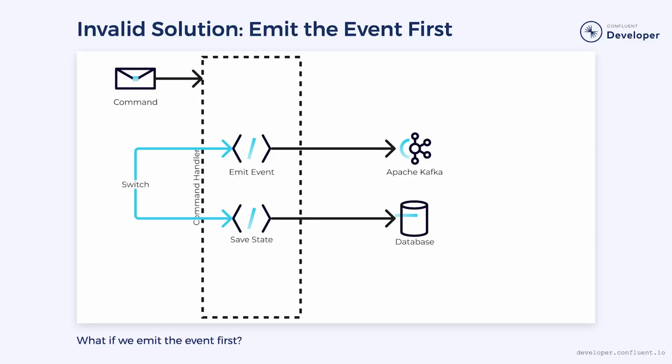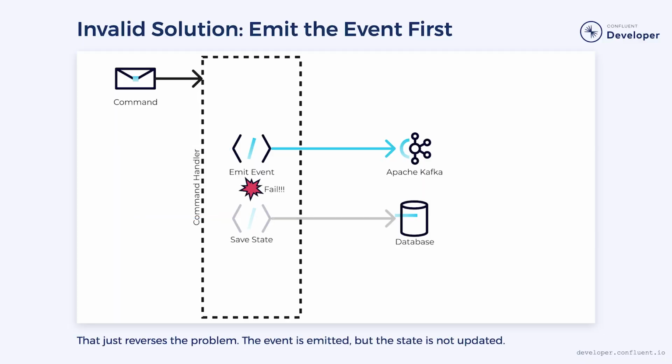Now, you might ask why we can't just emit the event first. Unfortunately, doing that just reverses the problem. We end up with an event being emitted and the state never gets updated. The system is still inconsistent, so we haven't improved anything.